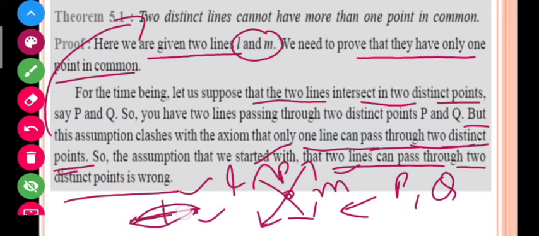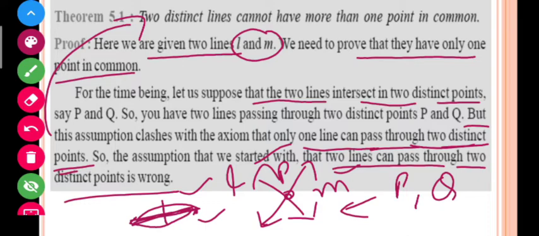So you have to remember that there is only one unique line that passes through 2 points, but I have assumed that the two intersecting lines are passing through these 2 points, or these 2 points are common in two lines, but it can't be possible. There is only one straight line that passes through two distinct points. That's why my supposition is wrong, and I have written here that the proof is true. So just remember it. This is also a result.